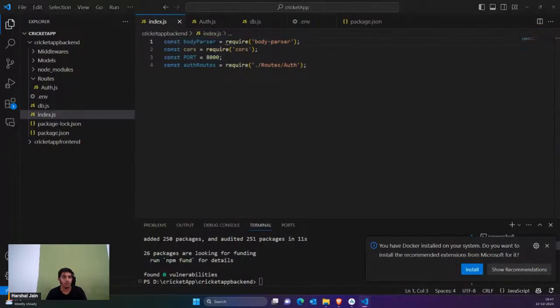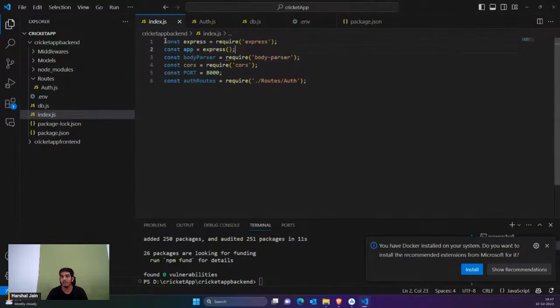Then we have also express, and we have to initialize app from express instance. That's all about the imports. Then we're going to say that we have to use the env config, as well as initialize the database whenever the application starts. That means we want to connect to the database using this, and this simply means we are using the .env config. This simply means that now I am able to understand this file. Okay, so we have already installed it in package.json.